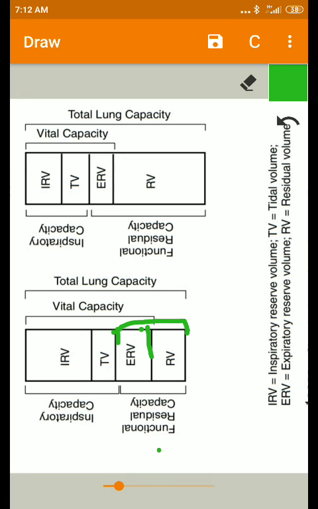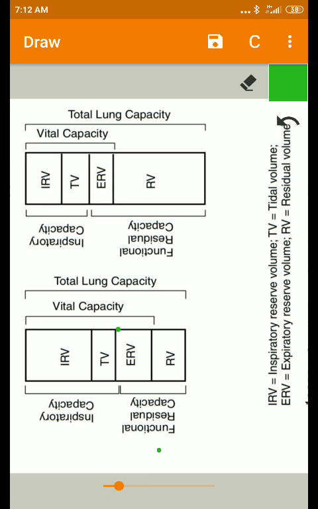An increase in functional residual capacity influences the alveolar ventilation, which finally affects pulmonary gas exchange. The expiratory reserve volume mainly consists of carbon dioxide. If this volume is increased, it definitely affects the gaseous exchange at the alveolar level.